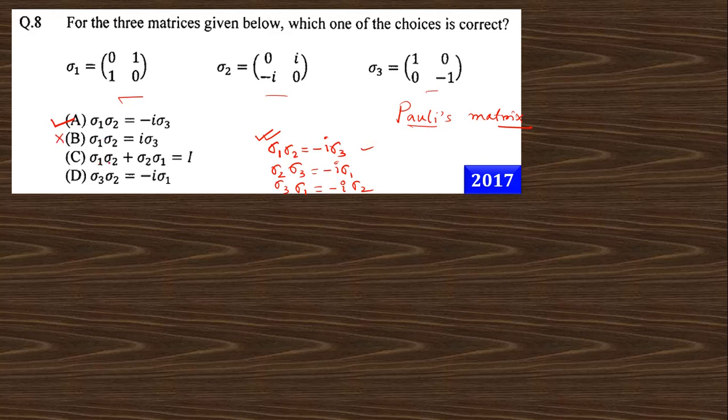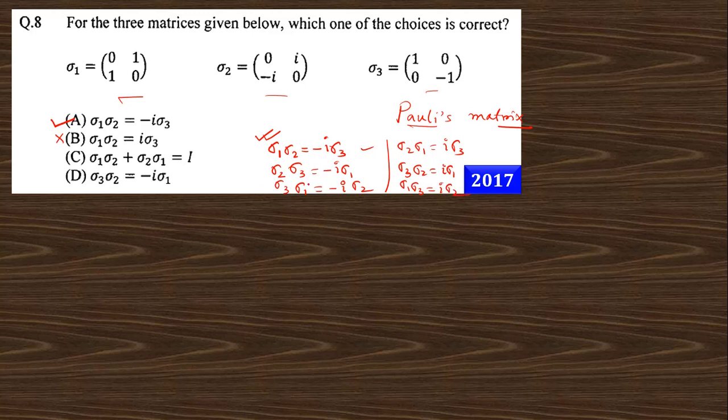Option C says sigma 1 sigma 2 plus sigma 2 sigma 1, and you can see that sigma 2 sigma 1 is nothing but i sigma 3. It is an antisymmetric matrix. Sigma 3 sigma 2 is i sigma 1, and sigma 1 sigma 3 is equal to i sigma 2.